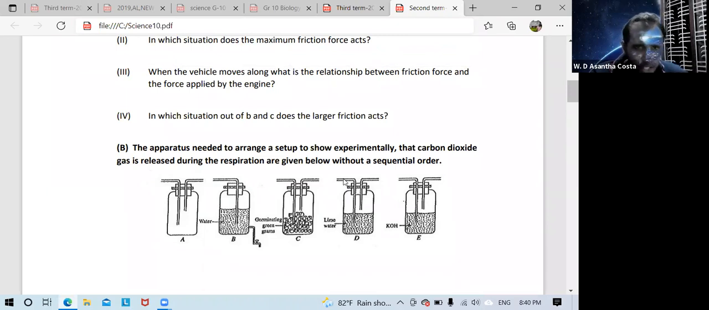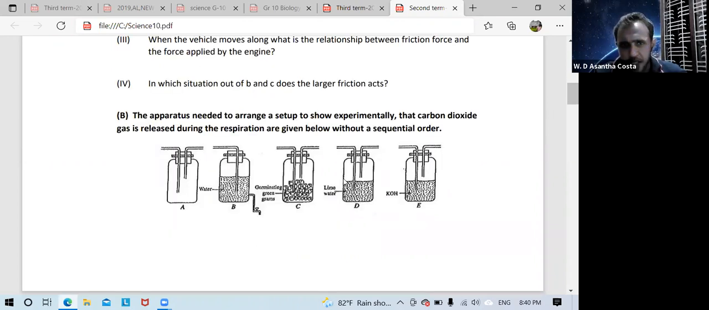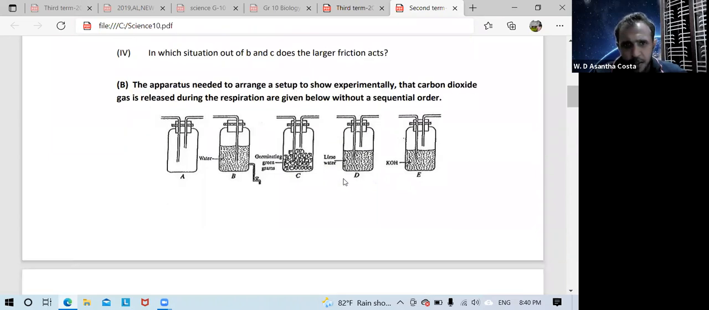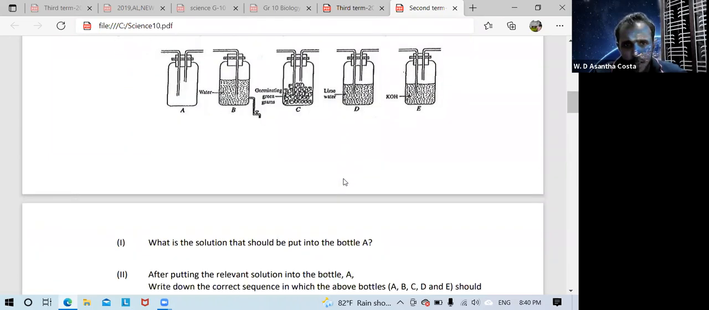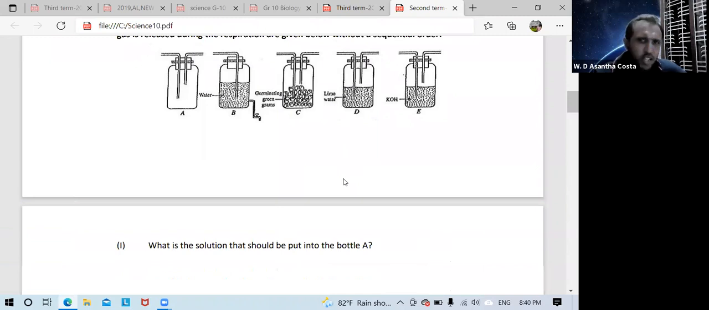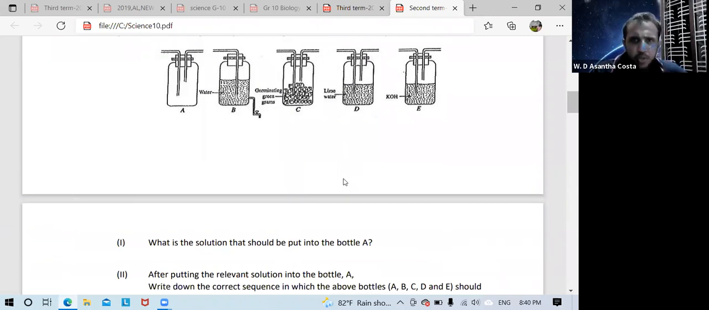So we'll read the question. The apparatus needed to arrange a setup to show experimentally that carbon dioxide gas is released during respiration are given below without a sequential order A, B, C, D, E. The first question, what solution should be put into bottle A?